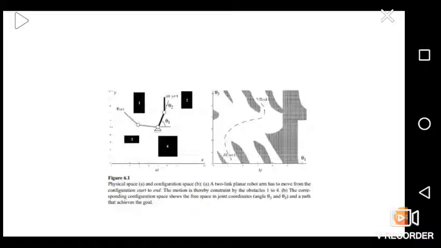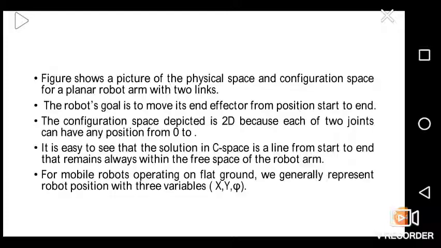The figure shows the physical space and configuration space for a planar robot arm with two links. The robot's goal is to move its end effector from position start to end.